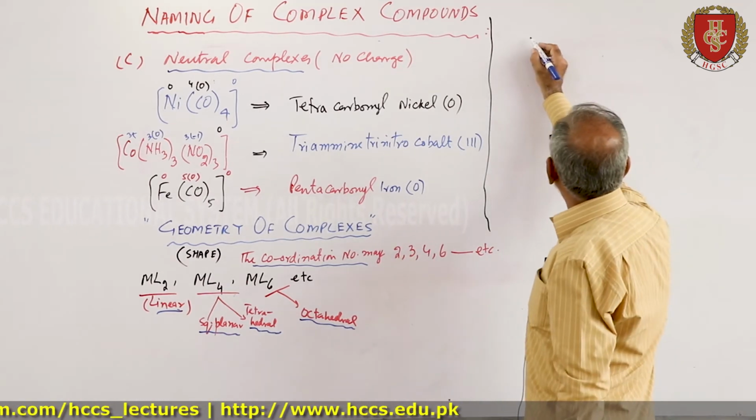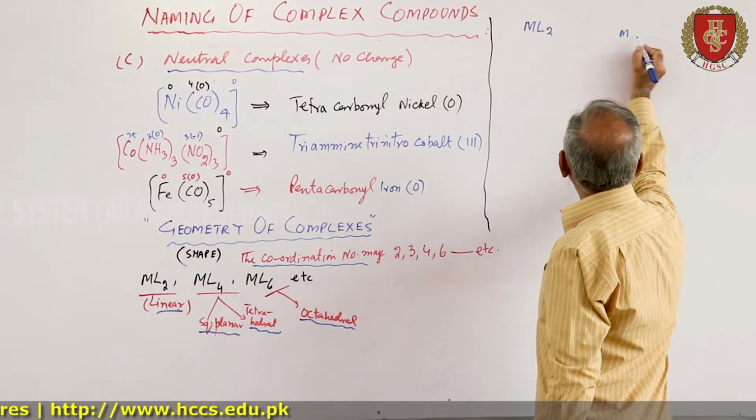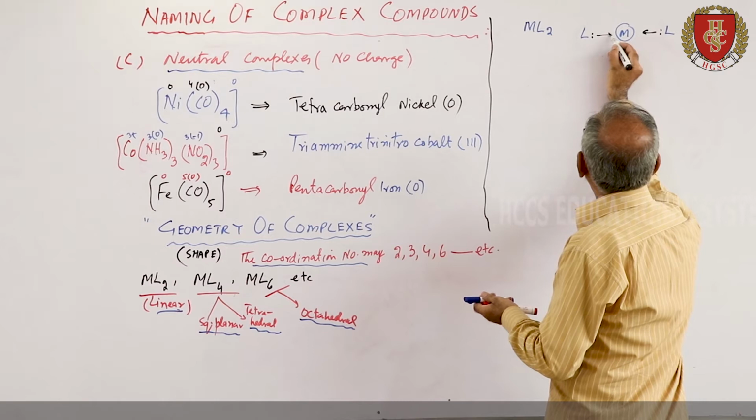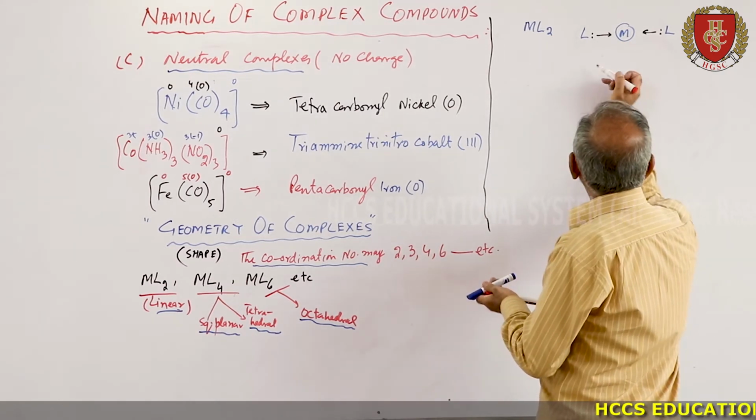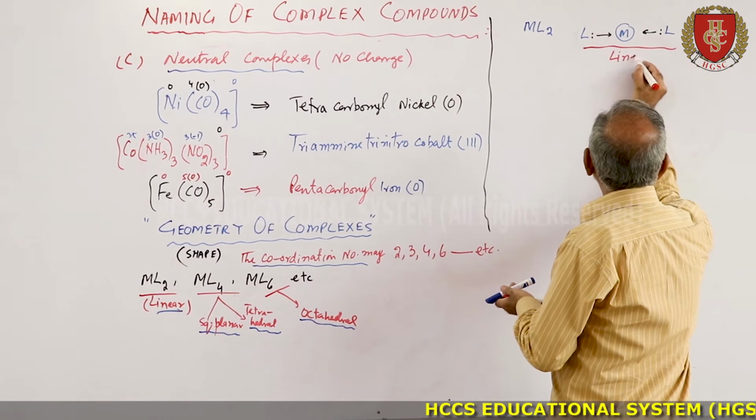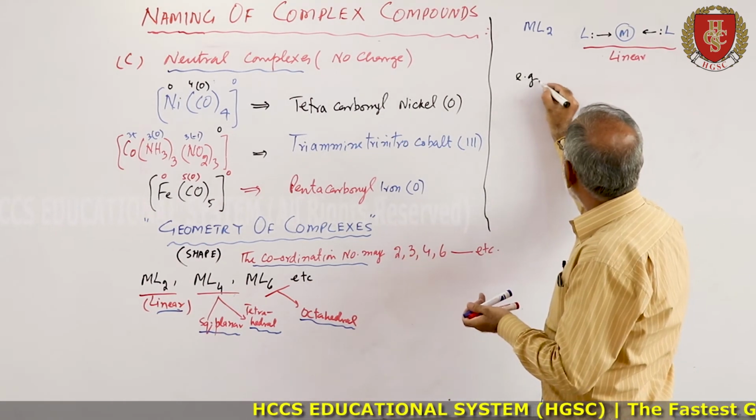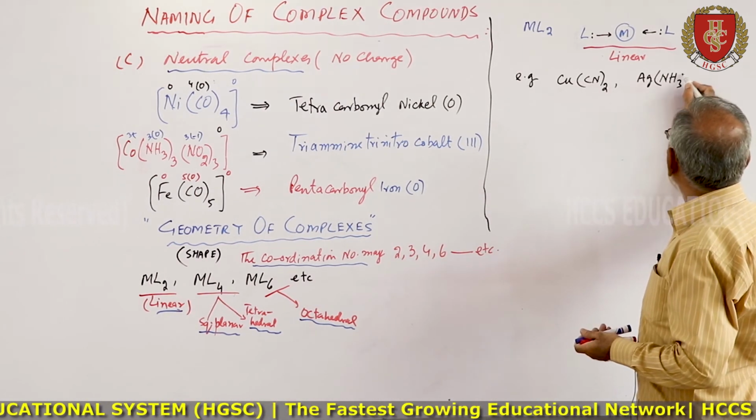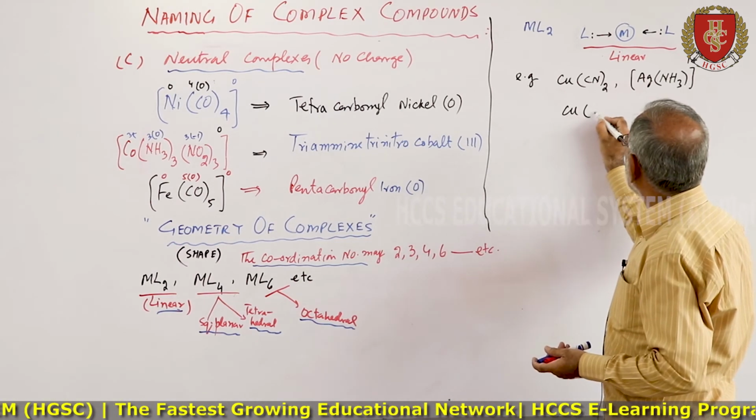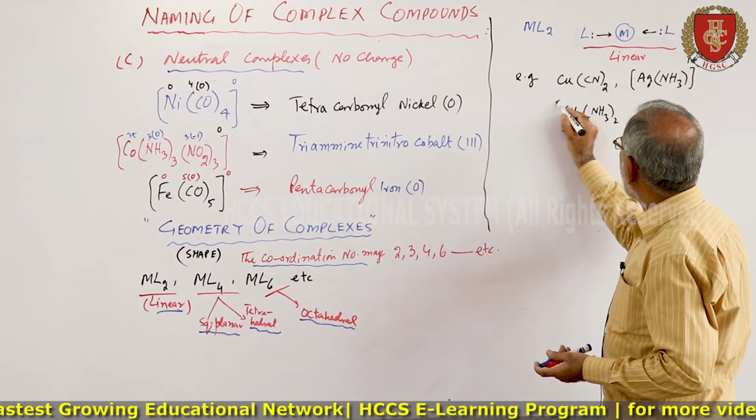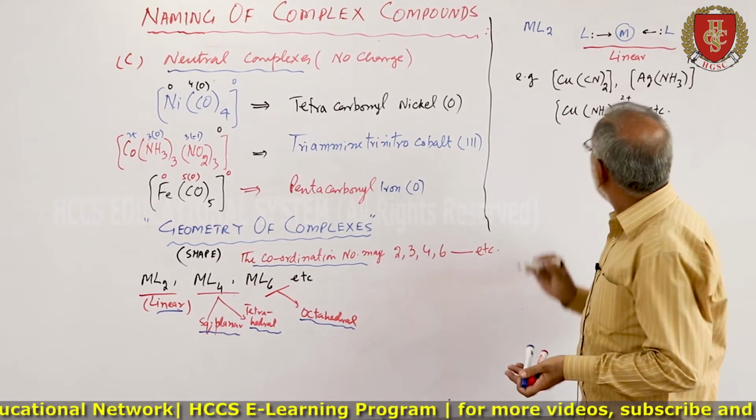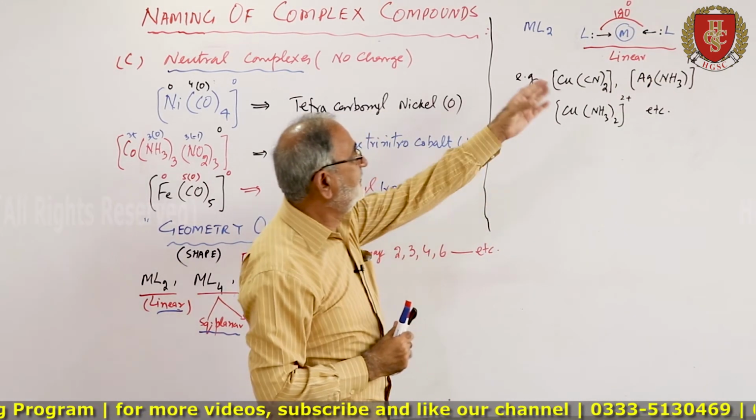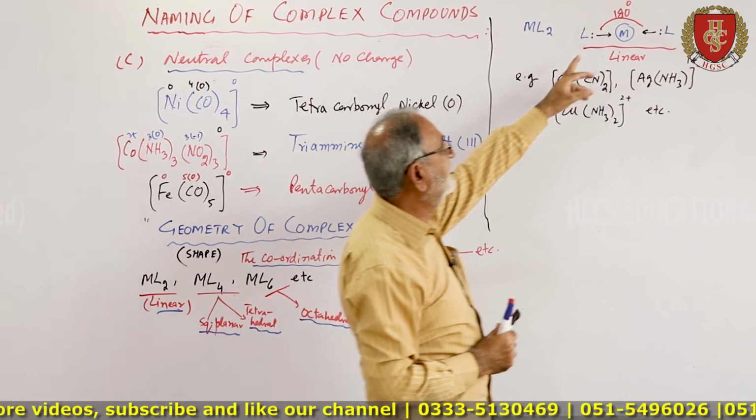Now in ML2, this is the metal and these are the ligands. Now these are donating their electron. So normally this type of geometry is linear. For example, Cu(CN)2, Ag(NH3)2 plus, Cu(NH3)2 2 plus, etc. Now the angle basically will be 180. The shape of the molecule will be linear with an angle of 180.